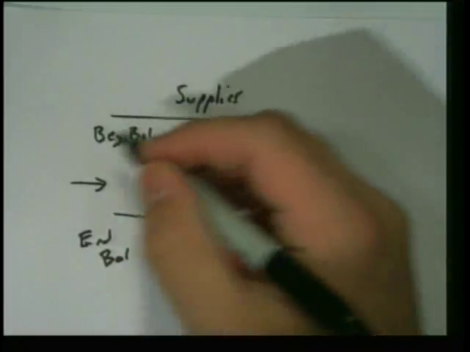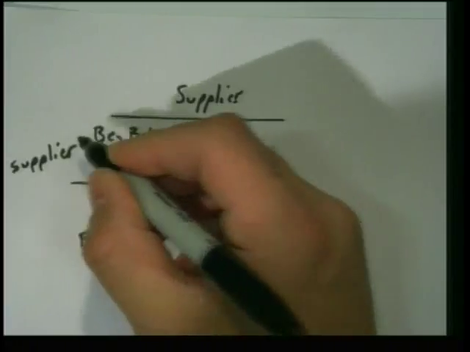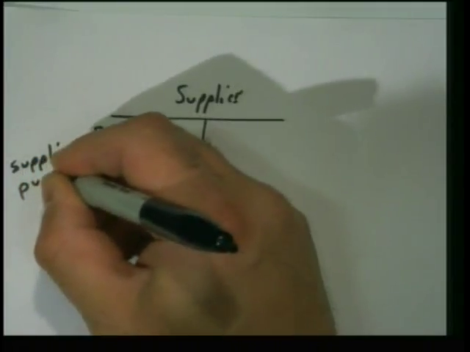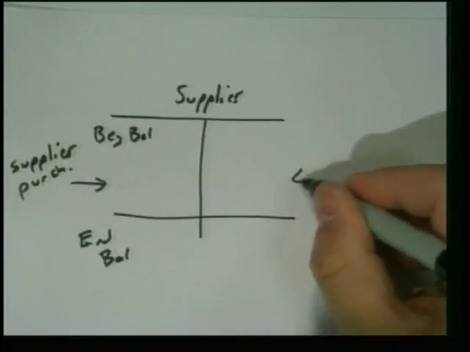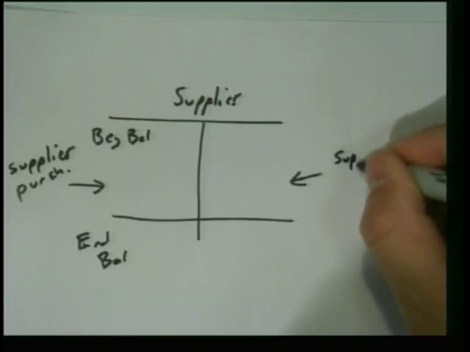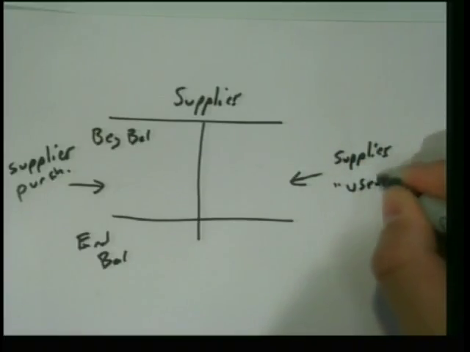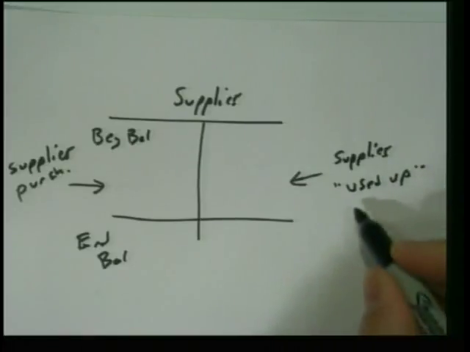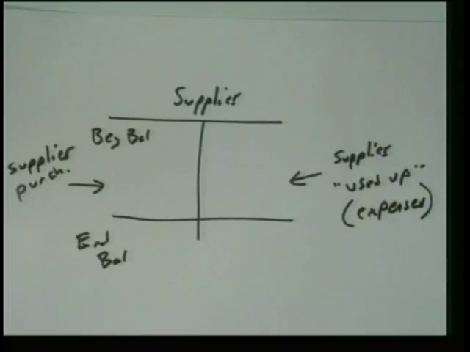This would be the supplies purchased, right? And this would be the supplies used up. And this is thus how much we're going to expense. Cool? So let's go ahead and do the first one.